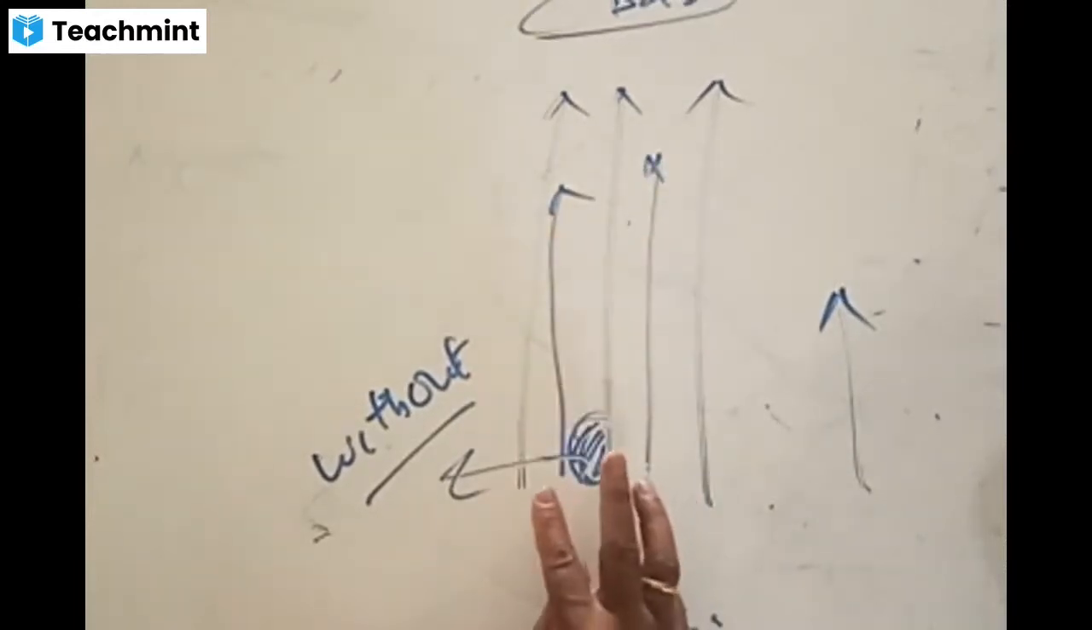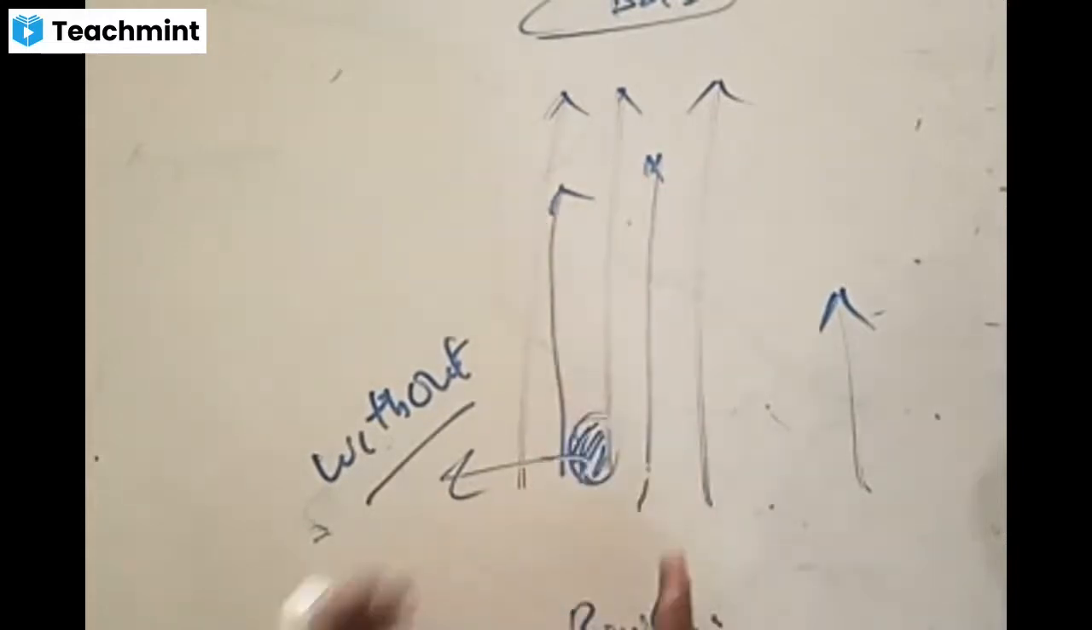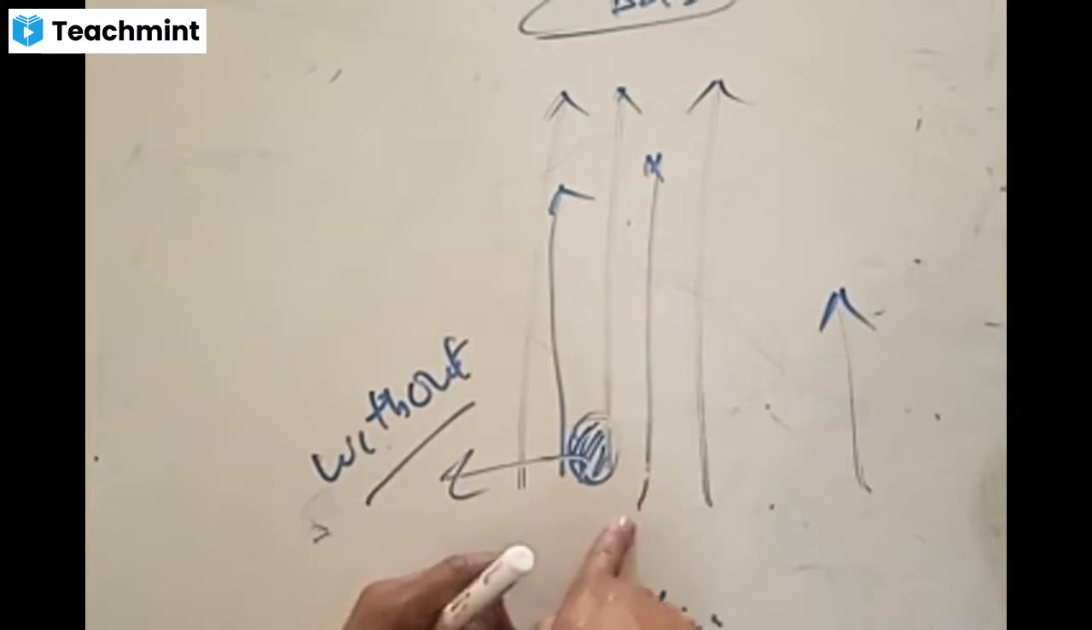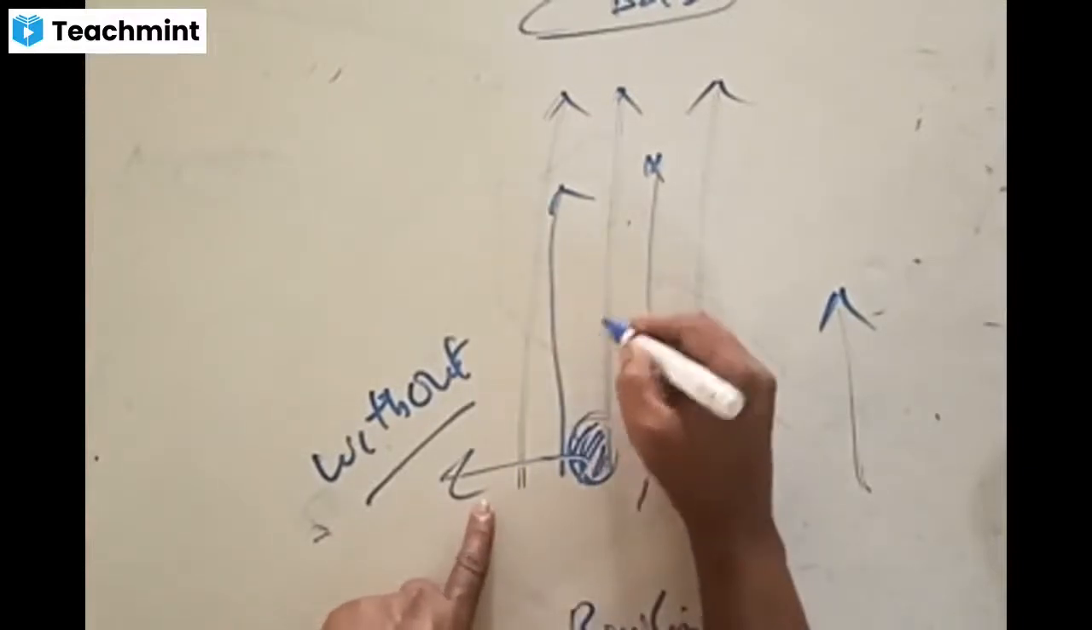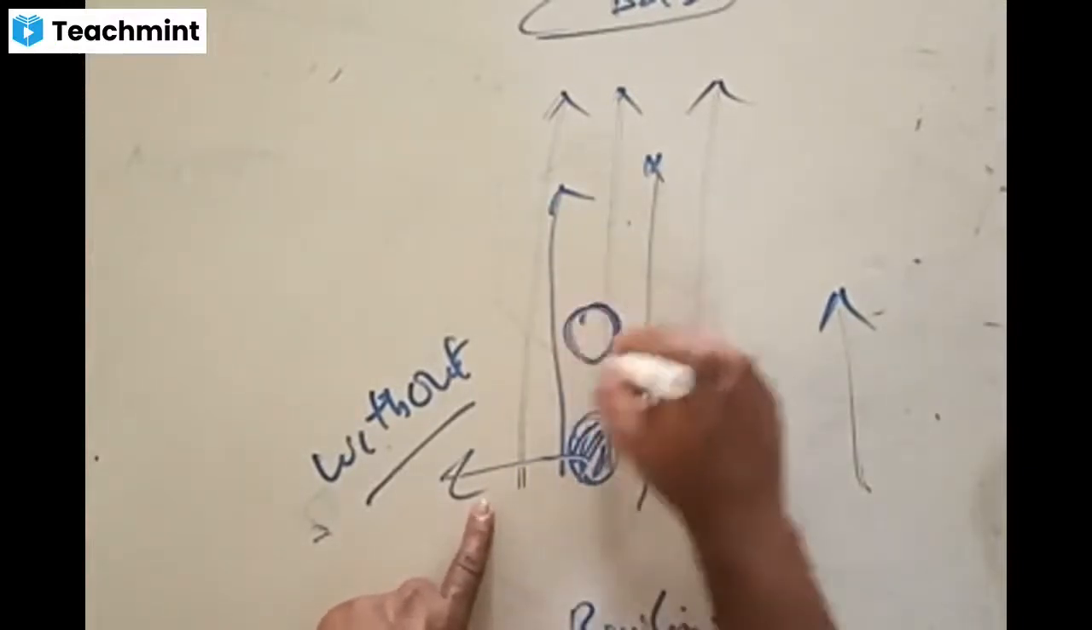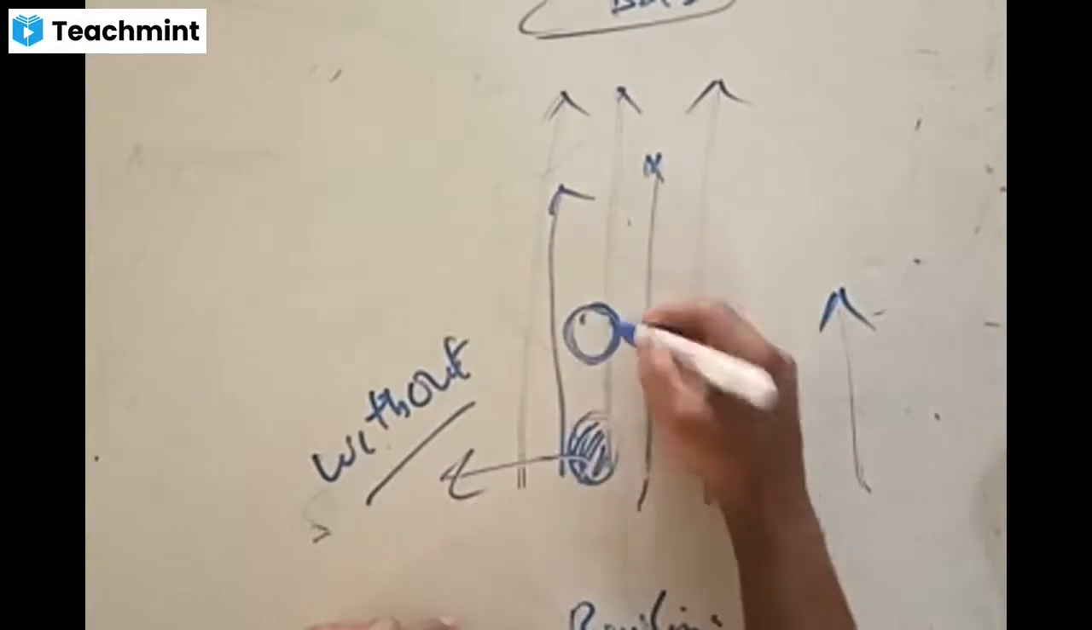If you release it without any spin, I'm just throwing it like this. What happens? There is no pressure difference. Why? When there is no spinning, the ball goes in the same direction. Now, if the bowler releases this with spin, the ball is rotating like this.